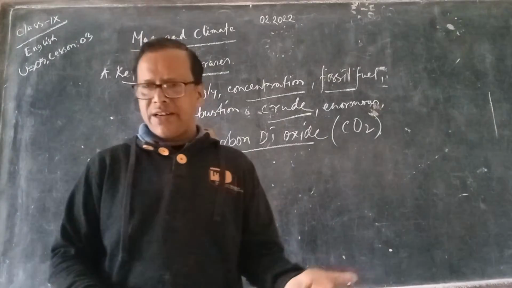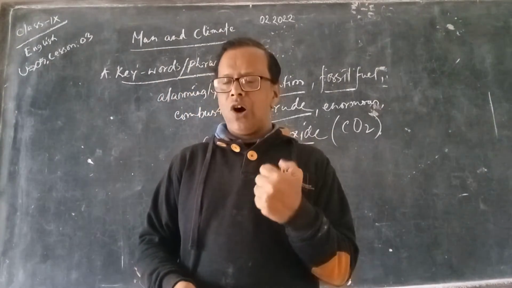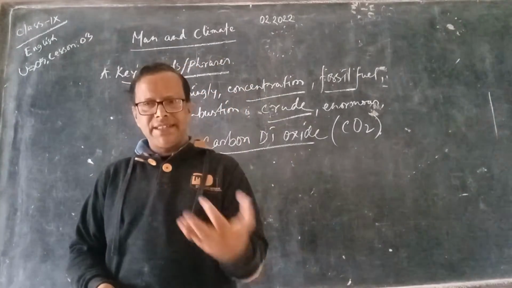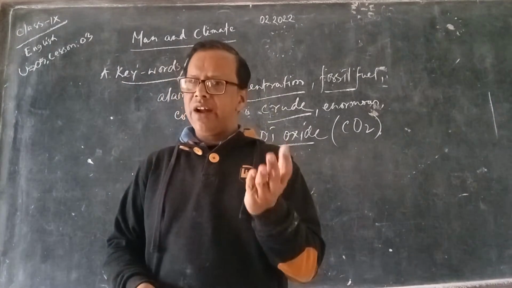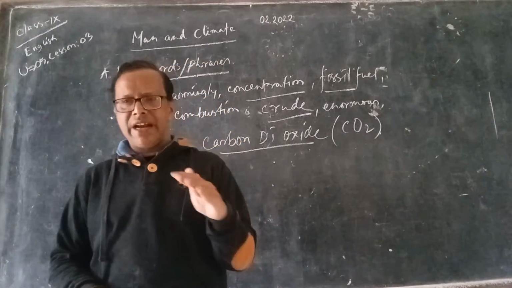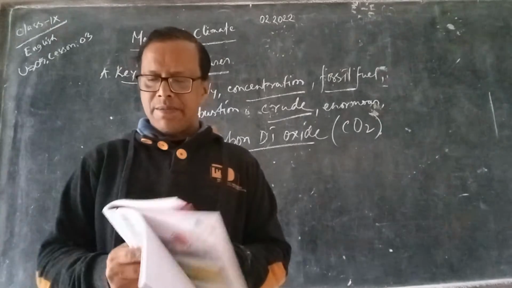And on the other hand, when we cut down trees, as we know that trees always absorb carbon dioxide from the air and deliver us oxygen, we are also destroying our forest. We are cutting down trees randomly. So we are creating two types of problems.